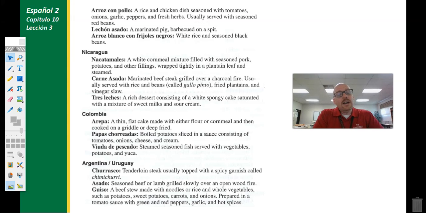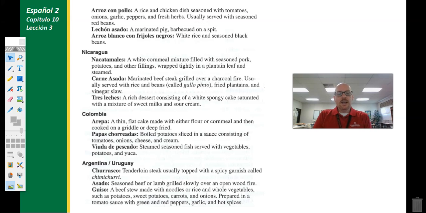We eat this a lot at my house, beans and rice, just white rice with black beans. In Nicaragua, we have nacatamales, which is a white cornmeal. I've got a really cool recipe on my YouTube channel for nacatamales. Very interesting. The lady speaks Spanish the whole time, but I think you'll enjoy following along as she makes these nacatamales. You can stuff it with seasoned pork, potatoes, anything. And it's wrapped in a plantain leaf and steamed, and then you would remove the plantain leaf before you eat